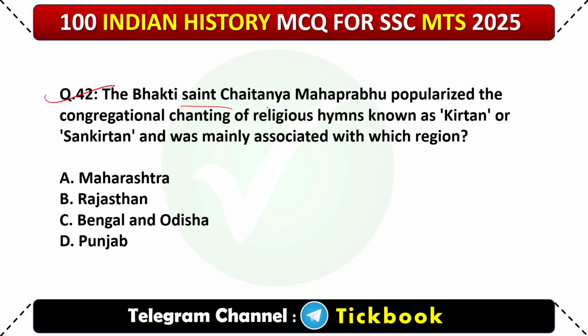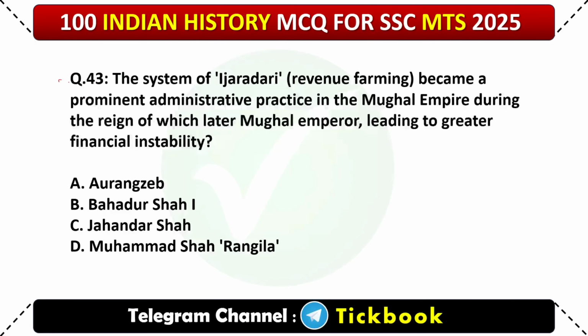42. The Bhakti saint Chaitanya Mahaprabhu popularized the congregational chanting of religious hymns known as Kirtan or Sankirtan and was primarily associated with which region? Option number B, Bengal and Odisha. 43. The system of Ijaradari revenue farming became a prominent administrative practice in the Mughal Empire during the reign of which later Mughal Emperor, leading to greater financial instability.